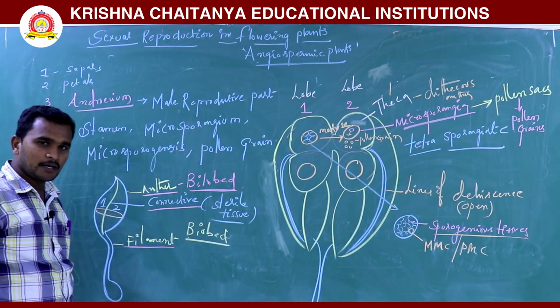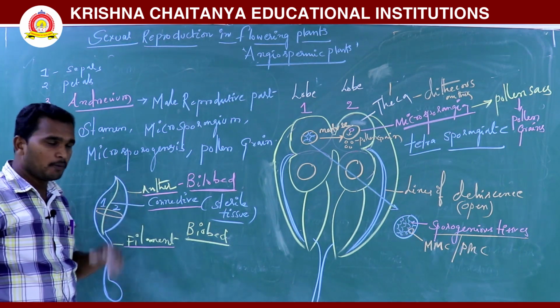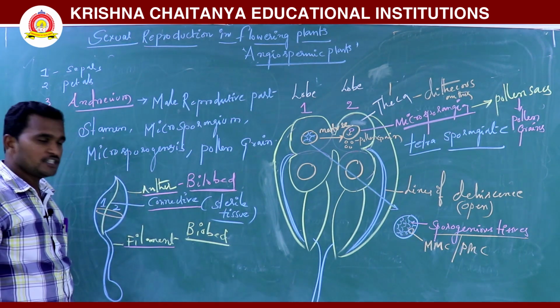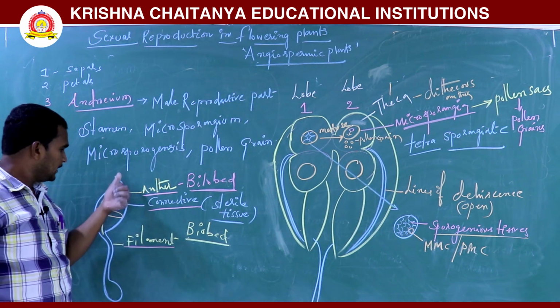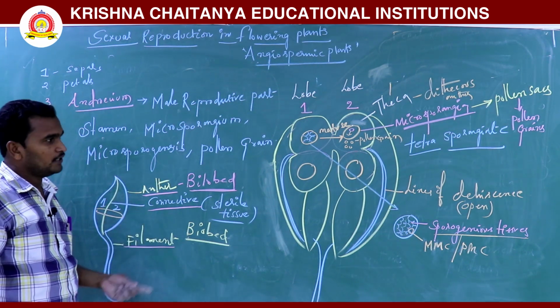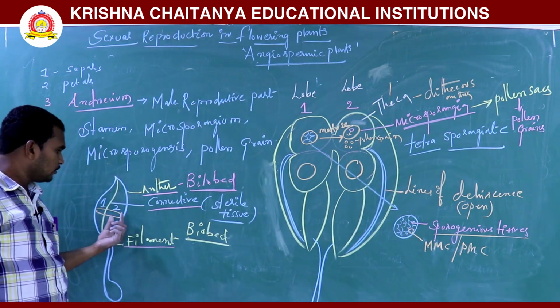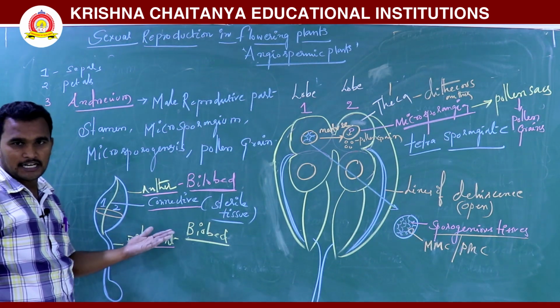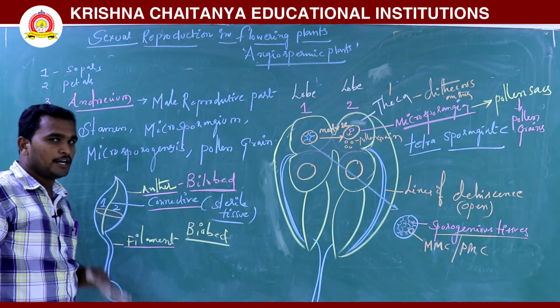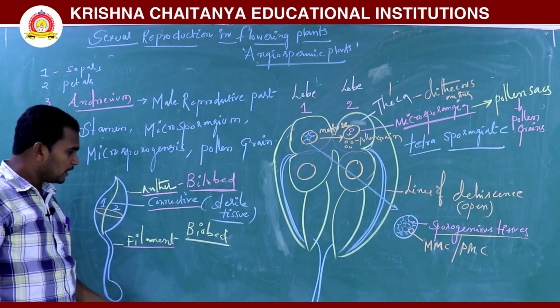So anther is nothing but what? Anther is a bilobed organ. It contains two lobes, separated by connective tissue. It is a sterile part, not involved in reproduction.